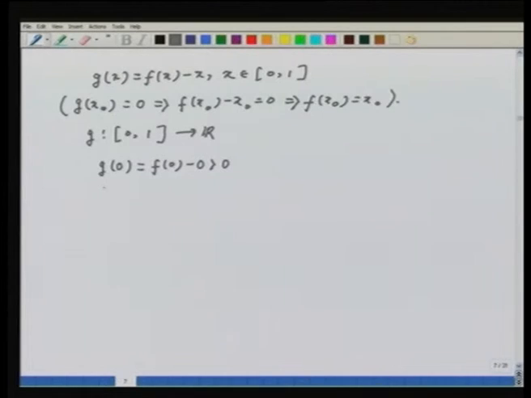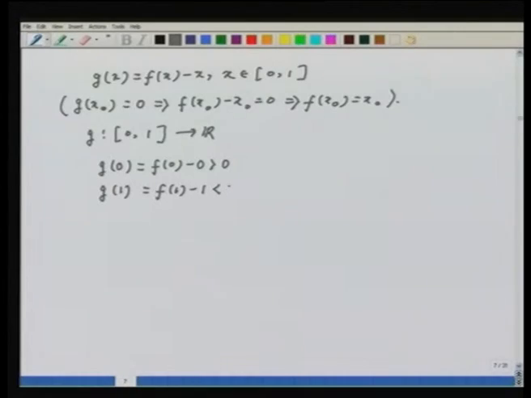What about g of 1? This is f of 1 minus 1. But I know that f of 1 is less than 1. That means this is less than 0. Now I am in the setup of the previous theorem. g is a continuous function defined on [0, 1]. At 0 it is positive, at 1 it is negative. That means at some point g has to be 0 by the previous result.